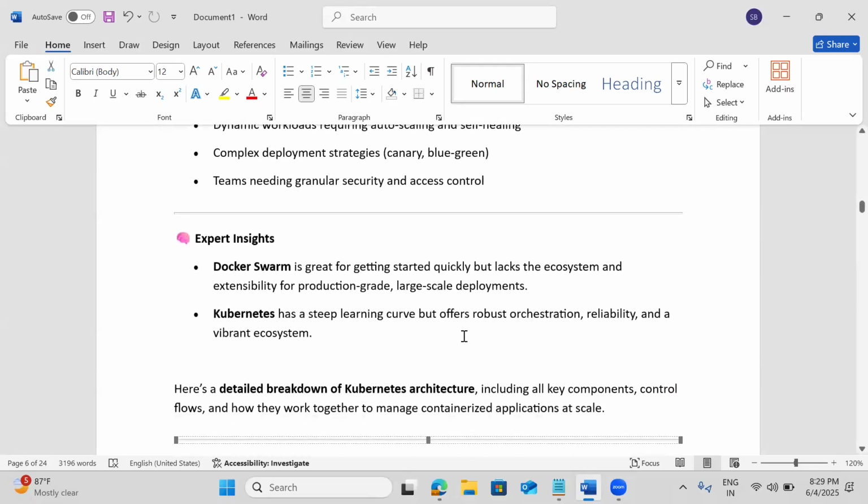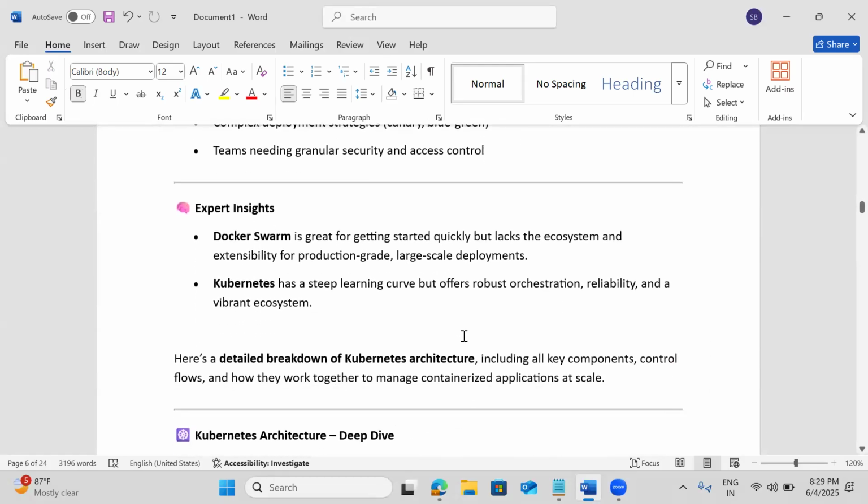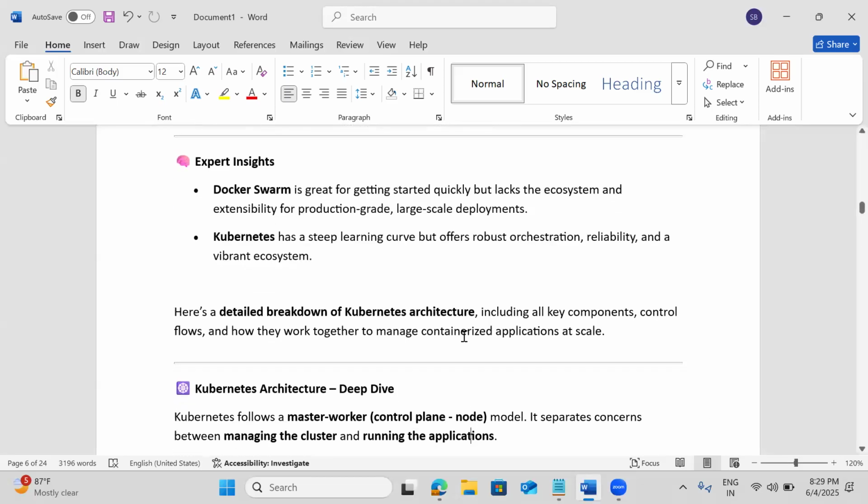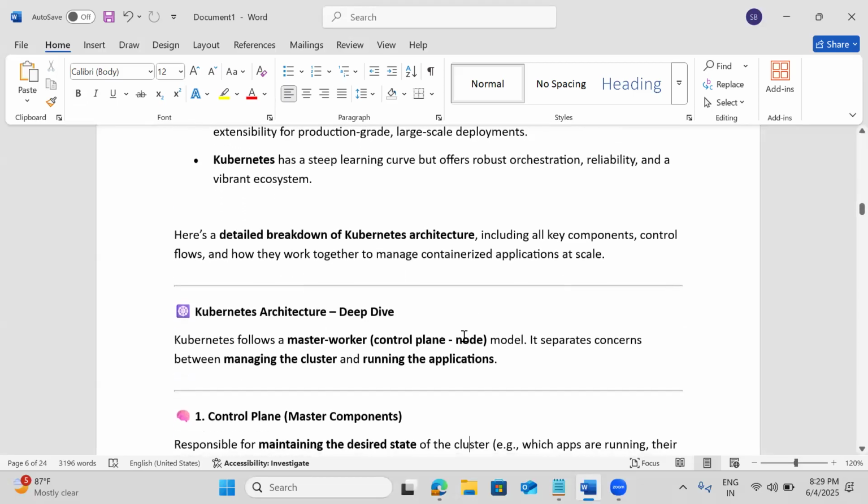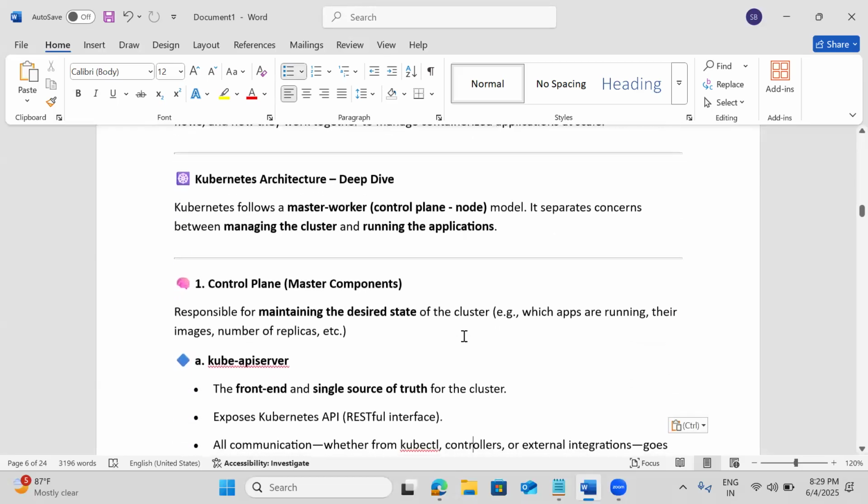Docker Swarm is initially to understand Kubernetes, but for production scalable applications we go with Kubernetes. You need to be able to explain this confidently, because a lot of people will ask why we need to go for Kubernetes. So coming back to the Kubernetes architecture,